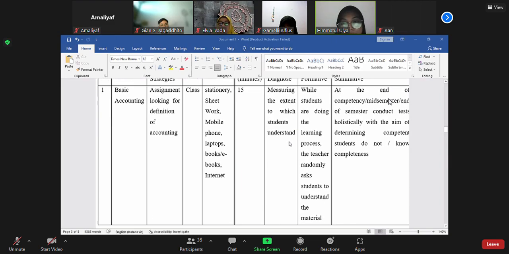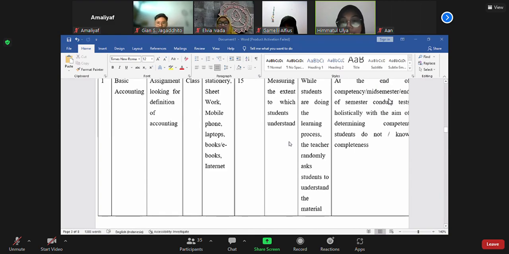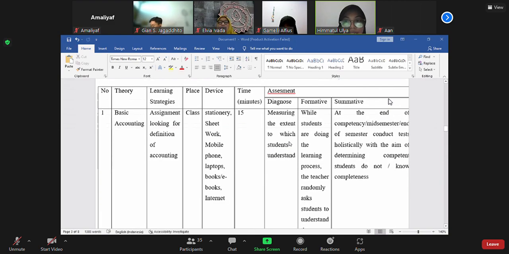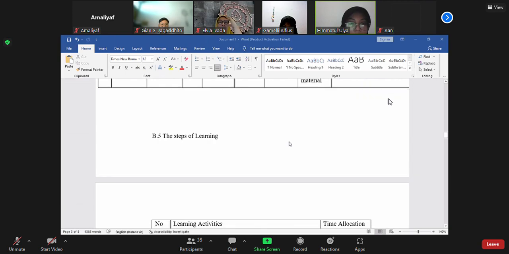Formative: while students are doing the learning process, the teacher randomly asks students to check their understanding of the material. Summative: at the end of the competency, mid semester or end of semester, conduct a holistic test with the aim of determining whether students are competent or have not reached completeness.